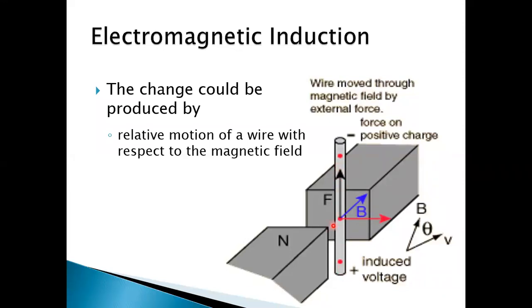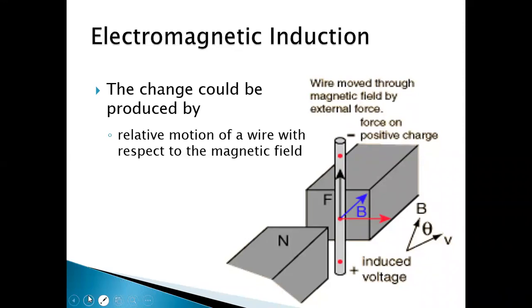The electron will get shifted to this end. If you apply Fleming's left hand rule, then this terminal will be positive and this terminal will be negative. The actual movement of the electron will be opposite of it. This is the conventional direction of current, the conventional movement of positive charge, this arrow. But the electron itself is negative, so the electron will shift to this end and this end will be positive and this end will be negative.